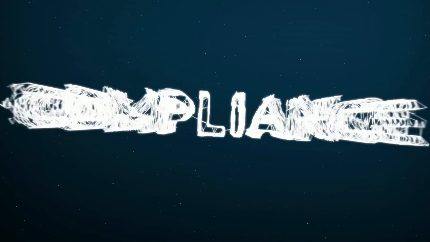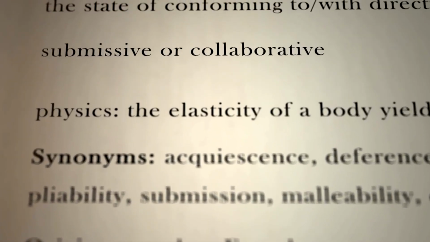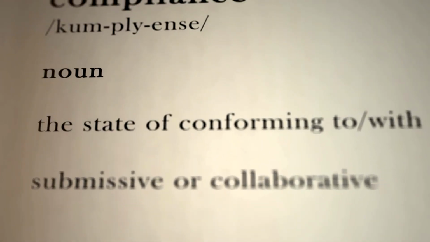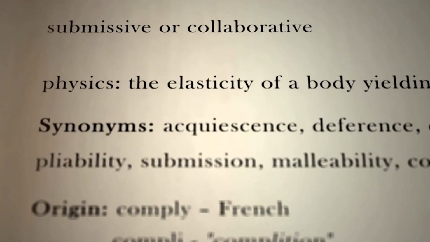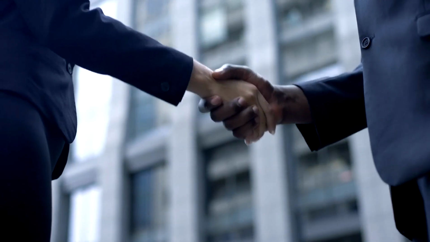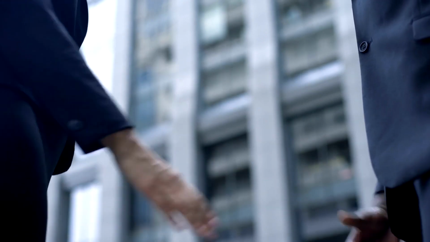3. Ease of compliance. Some business structures require more administrative tasks and paperwork than others. Consider the level of compliance requirements associated with each entity type, and choose one that aligns with your capacity to fulfill these obligations. For instance, corporations typically have more stringent compliance requirements compared to sole proprietorships or partnerships.